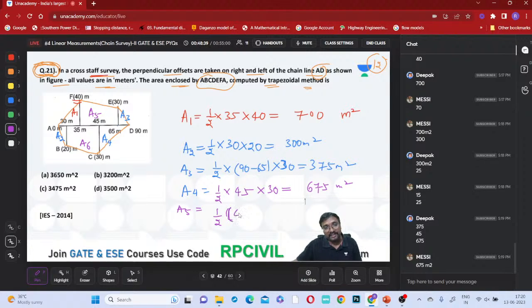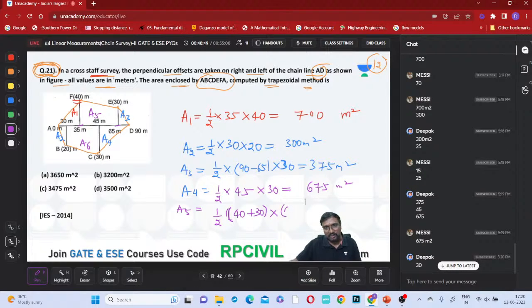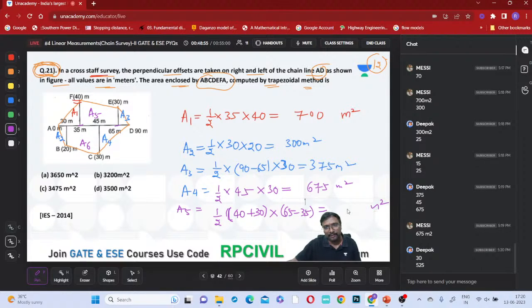Half into 40 plus 30, the sum of these parallel sides, into the distance between the parallel sides. What is the distance between the parallel sides? This is 65, this is 35, means 30 only. So that is 65 minus 35. How many meters square is that area you are getting? That is your 525 meters square.